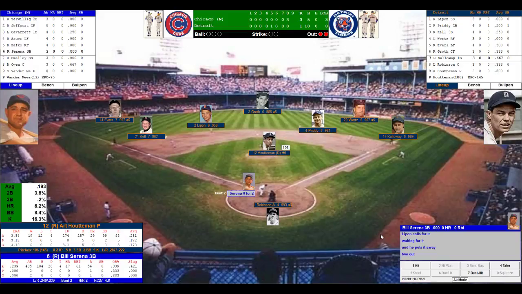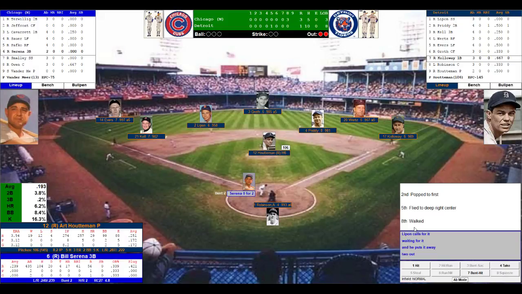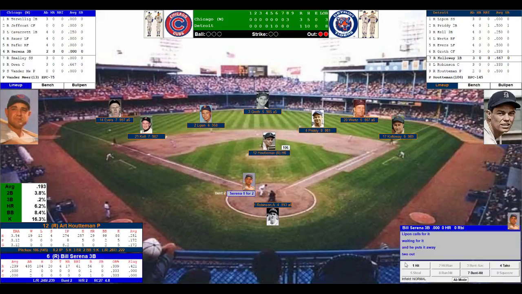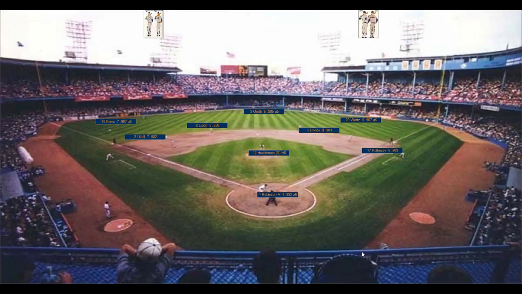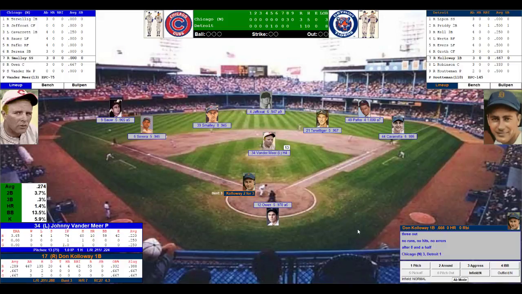So 2 outs, no one on. It'll be up to Bill Serena, the third baseman, who's 0 for 2 to extend this inning. He did walk his last time up. Houtman looks in at Robinson, nods his head. Here's the pitch to Serena. Grounder to Kell, over to Callaway, side retired. We go to the bottom of the 9th.